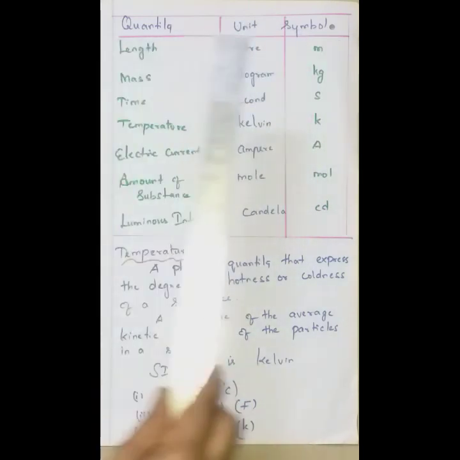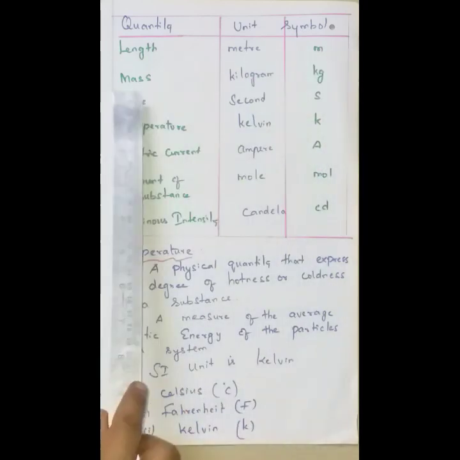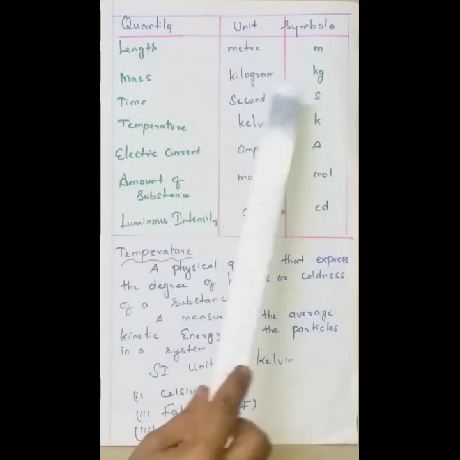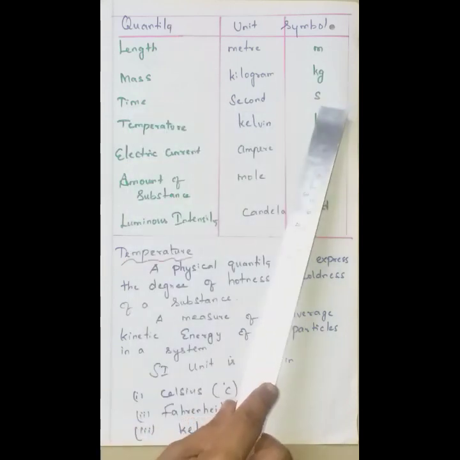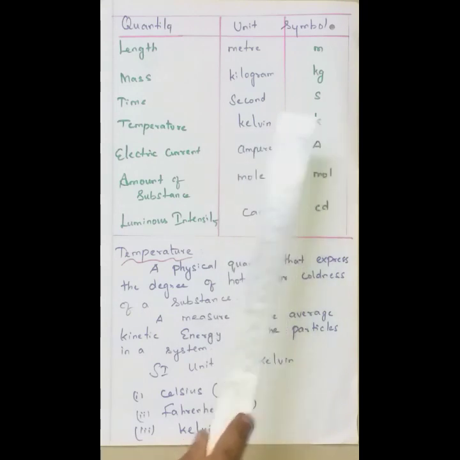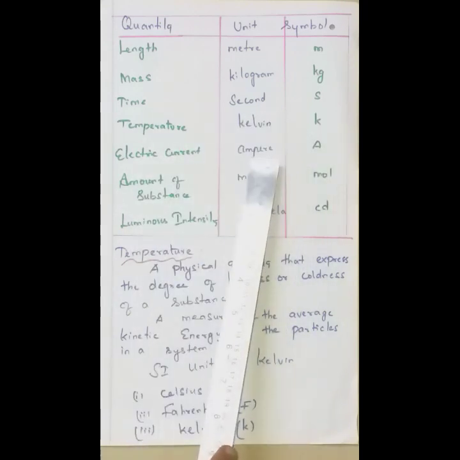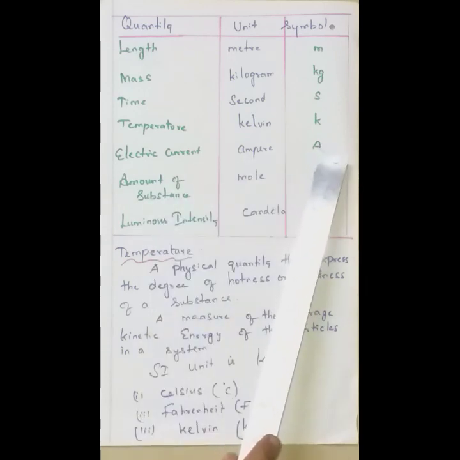For length, the unit is meter and the symbol is small m. For mass, kilogram, kg. Time, second, s. Temperature, Kelvin, K. Electric current, ampere, capital A, because there is a rule for writing the symbols.